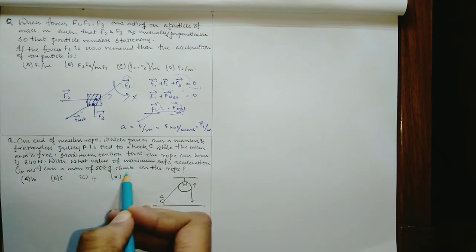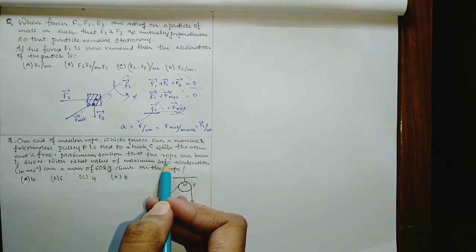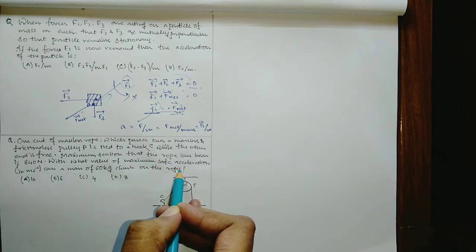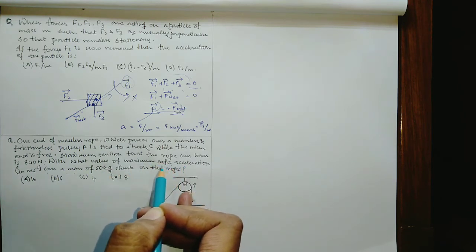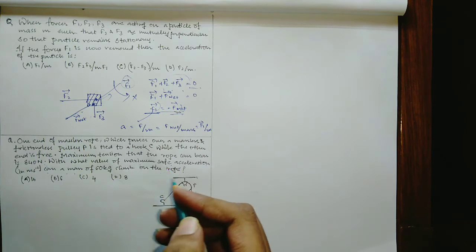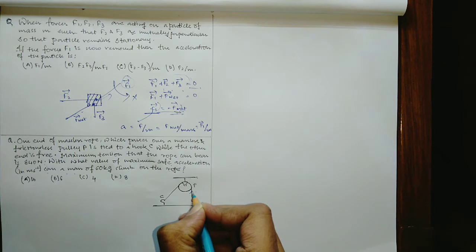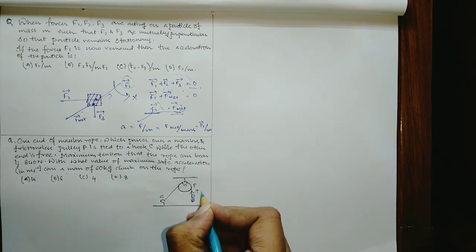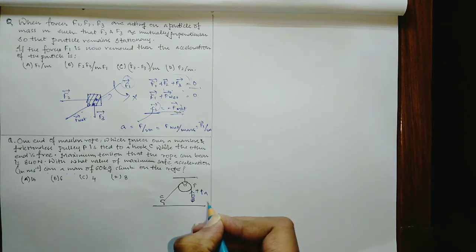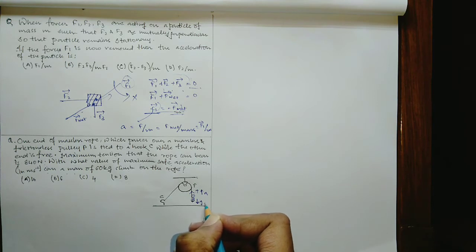This is the last question which was asked in 2002 JEE Mains from Newton's laws of motion. With the hope that you all have tried, I'm going for the solution. Here it's given that the man is climbing. So suppose this is the man and the tension will be acting in the upward direction. The man will be climbing in the upward direction according to the question. But mg will be acting in the downward direction, the gravity.